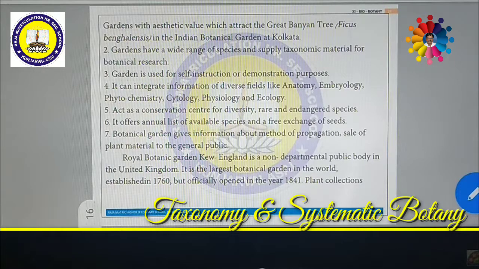It offers an annual list of available species to the public and free exchange of seeds as well. The botanical garden gives information about methods of propagation, what type of method has to be followed, whether vegetative, asexual or sexual reproduction. There is also the sale of plant material to the general people. All these will be given by the botanical garden. We cannot compare a normal garden with a botanical garden.